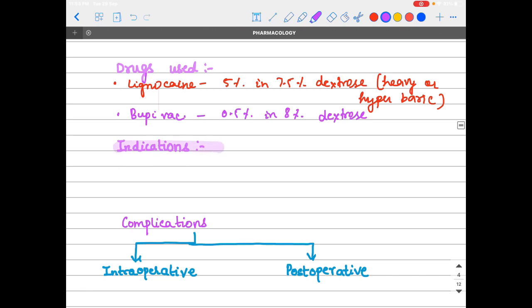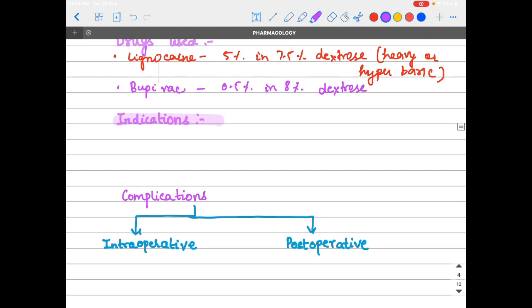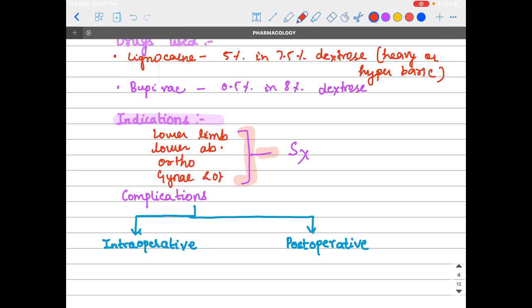Now let's move towards indications of spinal anesthesia. It is used in some surgeries, like lower limb surgery, lower abdomen surgery, ortho, and gynae ops surgery.